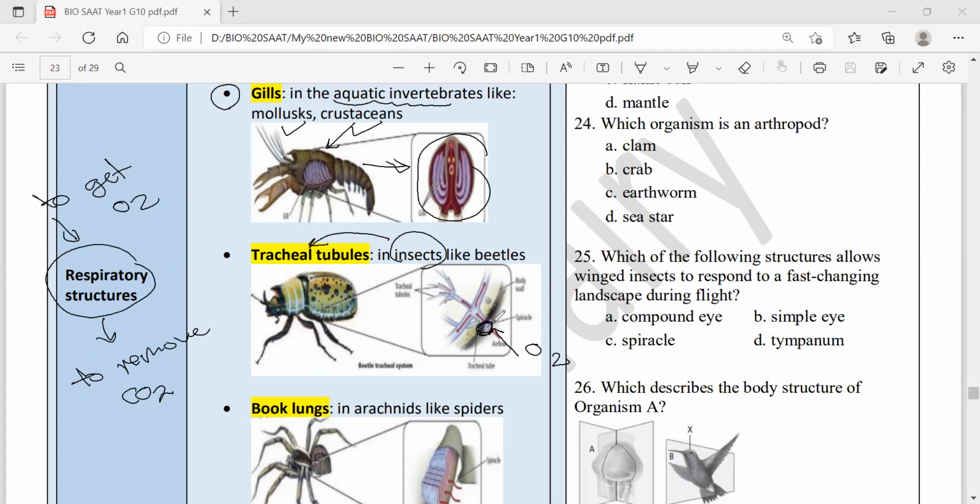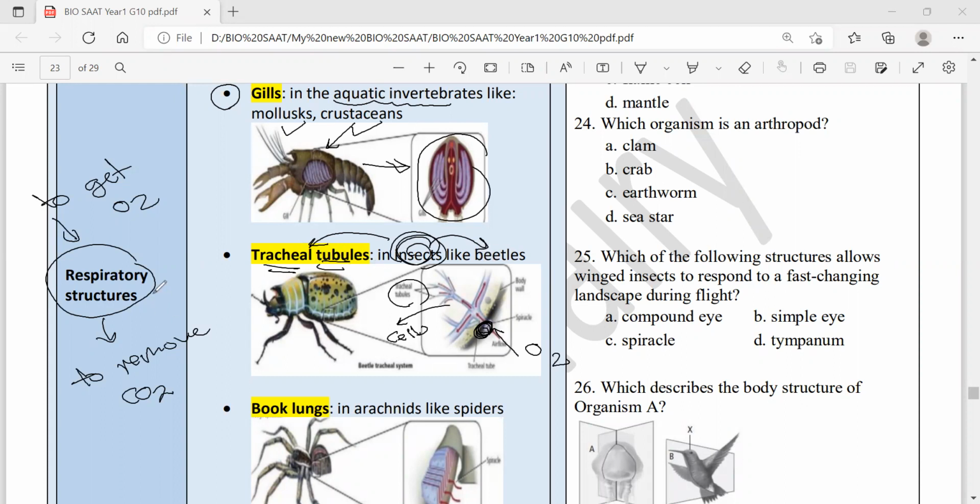This is an opening on the exoskeleton of insects called spiracles, through which the oxygen passes to the tracheal tubules, which take this oxygen to the cells. If there is an insect or an example of an insect, choose tracheal tubules. Insect examples like beetles, flies, mosquitoes, bees, all of these insects have tracheal tubules for respiration.